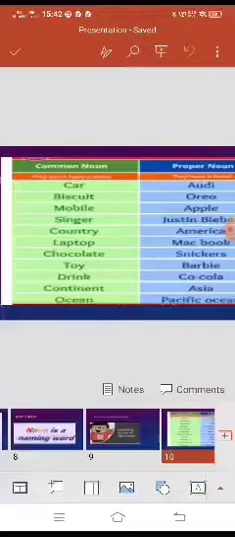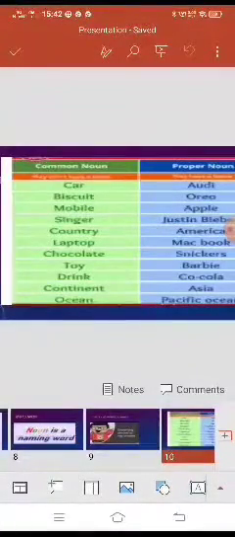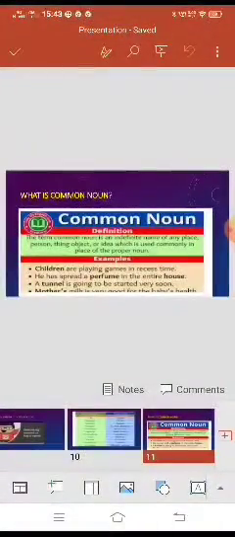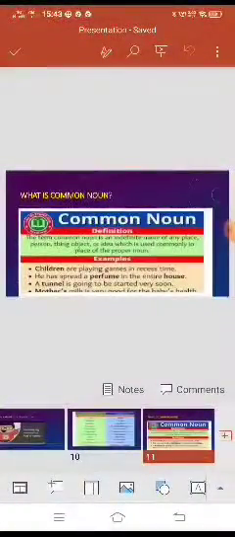So here you are getting a little bit of an idea of the common and the proper noun, like the chocolate Snickers, toy Barbie, drink Coca-Cola, continent Asia, ocean Pacific Ocean. So here we are just differentiating the common and the proper noun. So let's study what is a common noun. The term common noun is an identification name of any place, person, thing, object, or idea which is used commonly in the place of a proper noun.